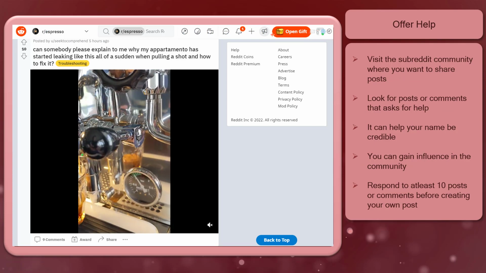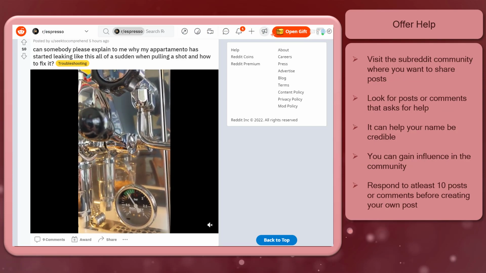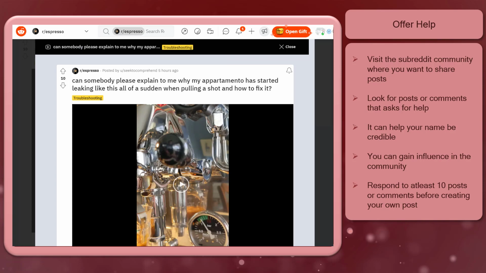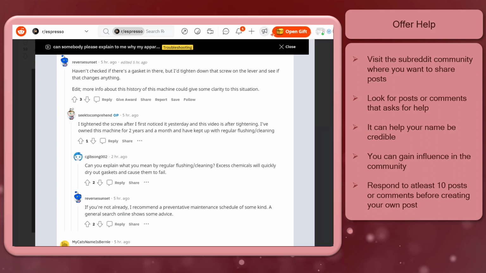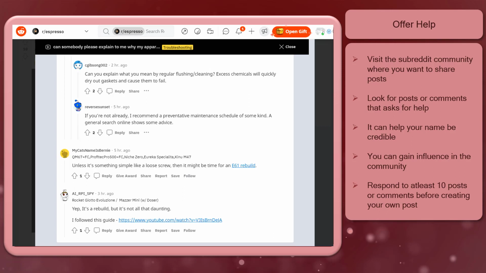Next, offer help. Visit the subreddit community where you want to share your content. Then look for posts or comments where you can offer help. Make sure you share advice in response to other Reddit users' inquiries. It can help your name be credible, and you can gain influence in the community. You can make it a goal to provide relevant information to at least 10 posts or comments.